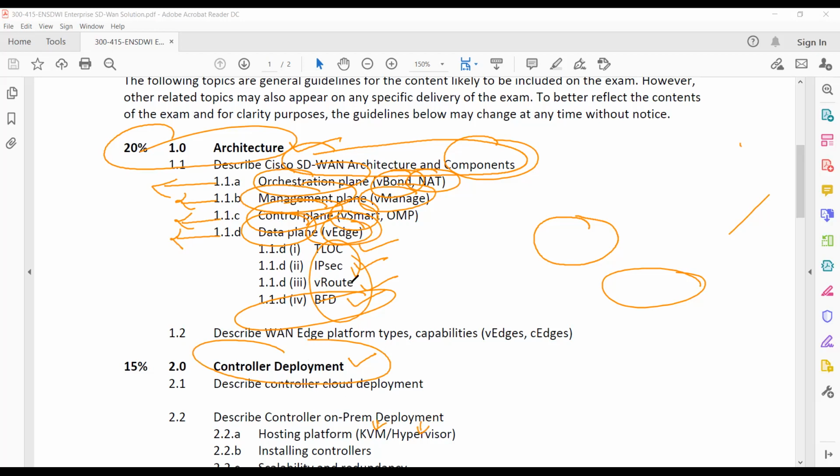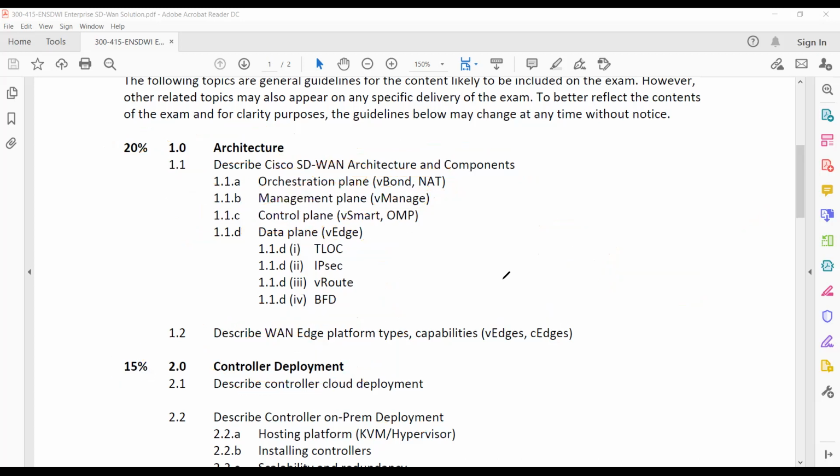One more thing here, the WAN edge platform types. I'll show you what the platform types are and what the capabilities are. As I told you, we have 2 types of edge devices: one is vEdge, one is cEdge. We'll discuss what these are. And the controller deployment, that is 15% weightage.